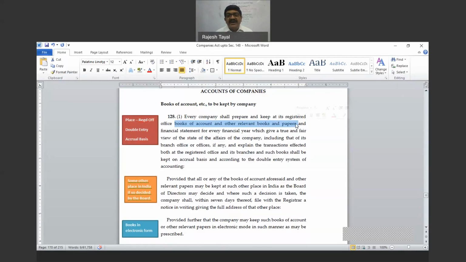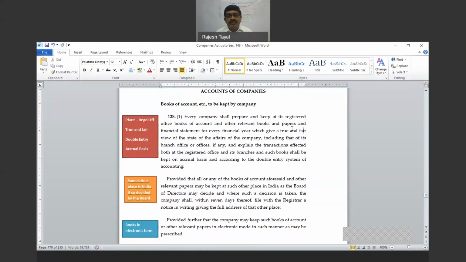So books of account as well as books and papers and financial statements for every financial year, which give a true and fair view. What is required? Right. So what is required is here we can add registered office and true and fair. This word was missing by chance, so I have added it.